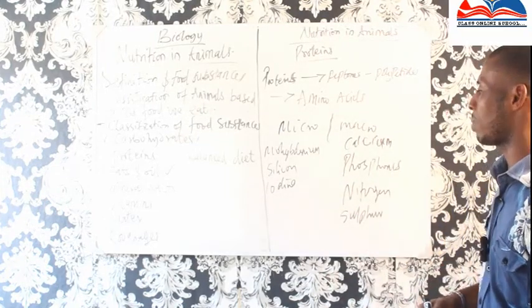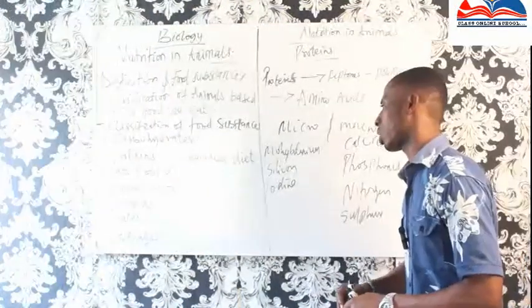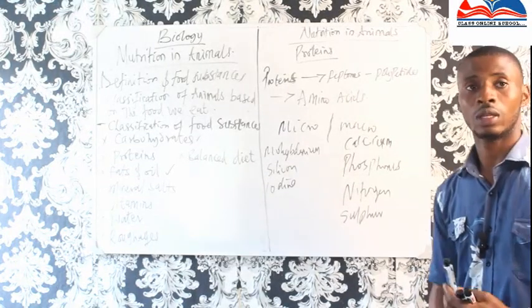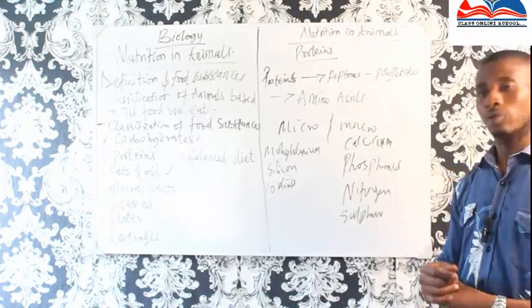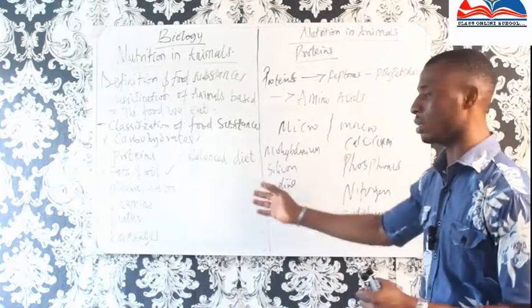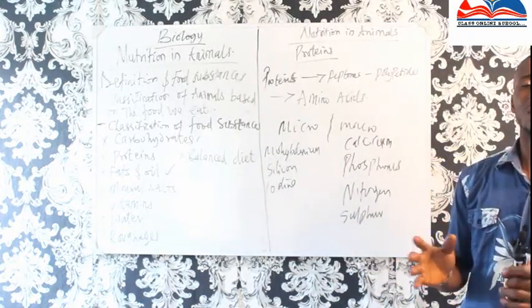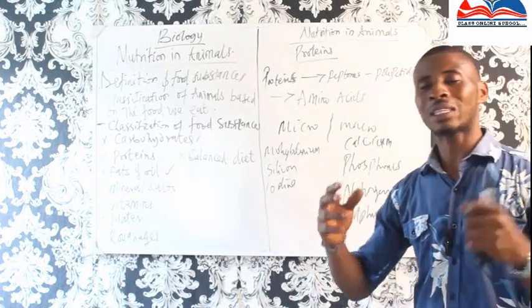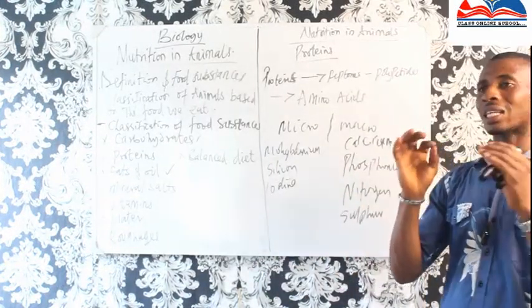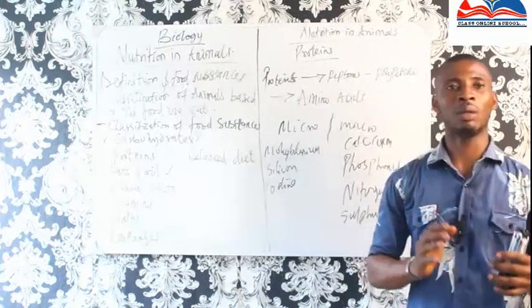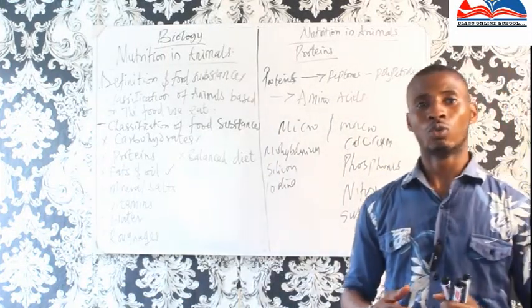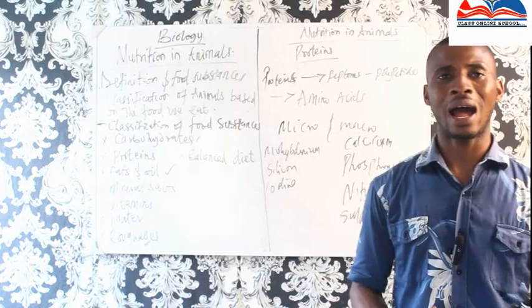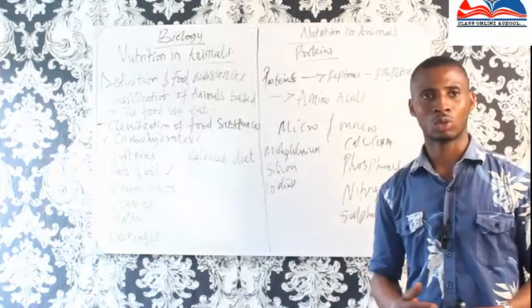The next one we'll talk about is vitamins. Now, vitamins also are related to mineral salts, but they are different from mineral salts. Vitamins are those essential supplements that we need in the body for the body to undergo proper growth.